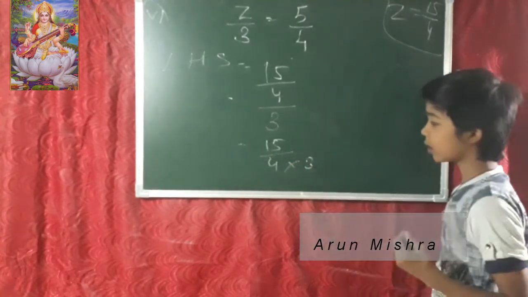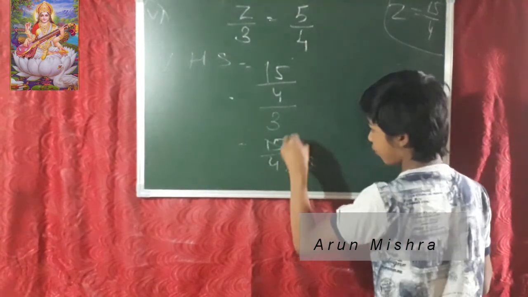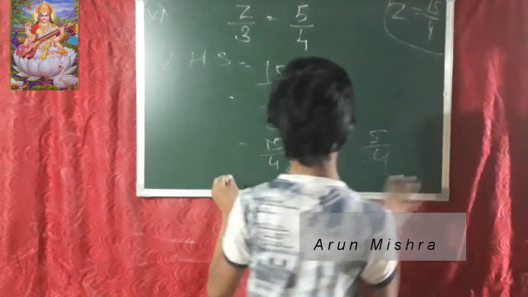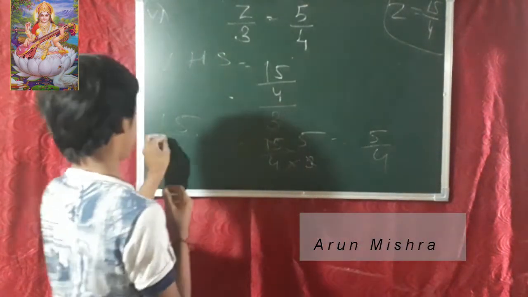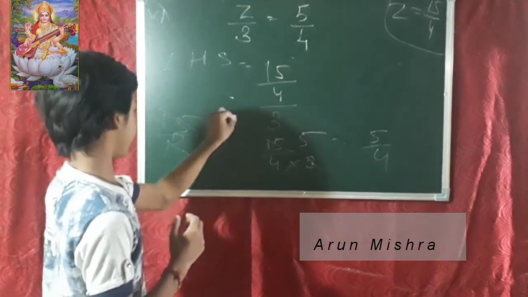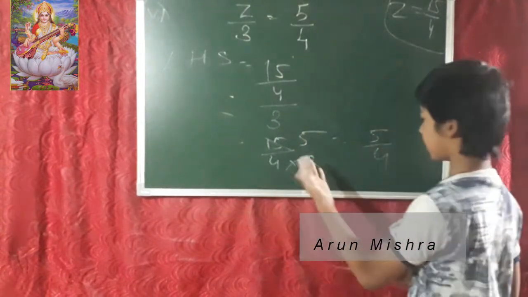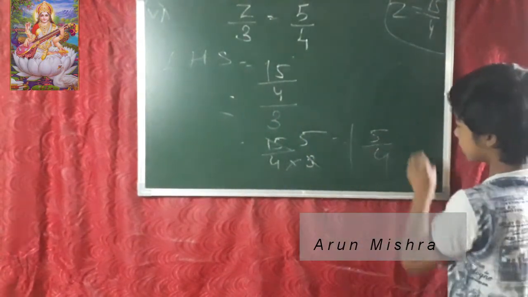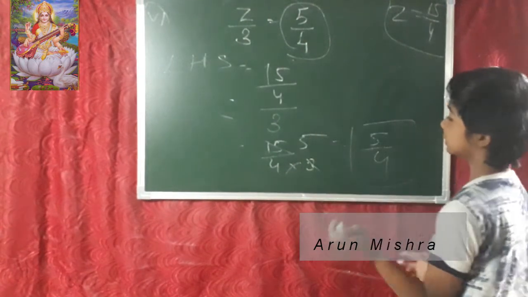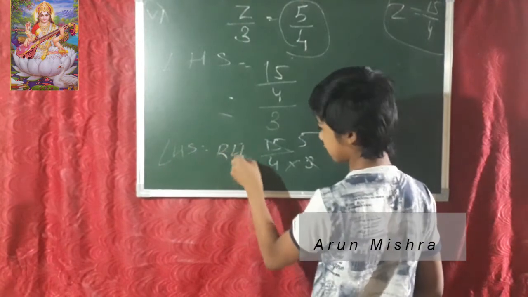So it will be 15 upon 12. It will cut by 5 and become 5 upon 4. 3 is cutting, but we will only give the answer. So this and this are the same. The given equation's answer is the same. LHS is equals to RHS.